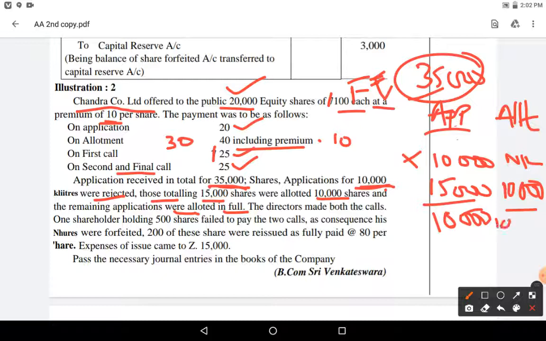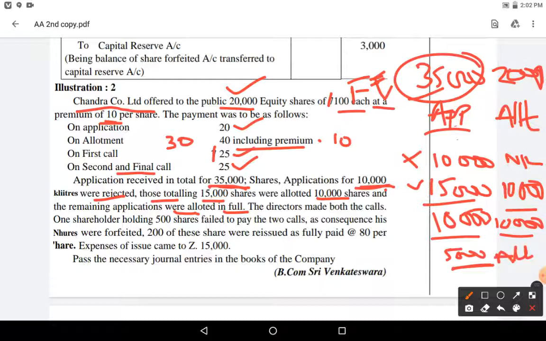To them you have allotted in total 20,000. First lot you gave for 15,000 only 10,000, another 10,000 only 5,000. So how much excess have you received? 5,000 you have received in excess. What will they do with that excess? They will adjust it in the allotment.